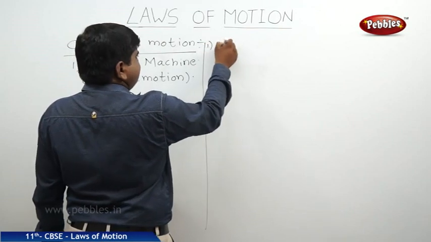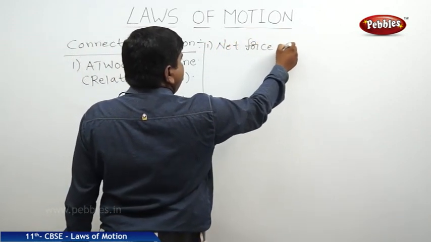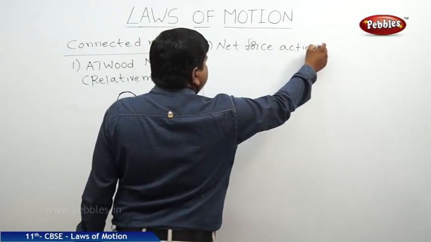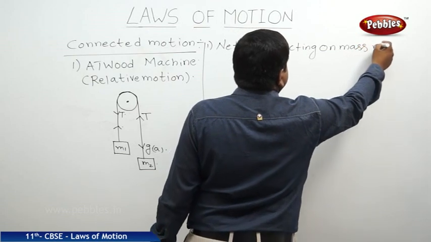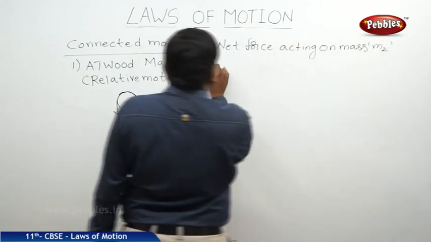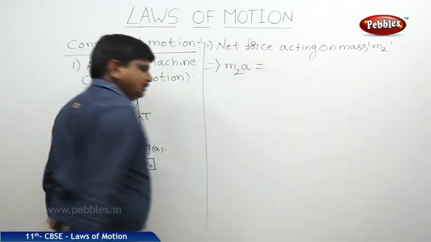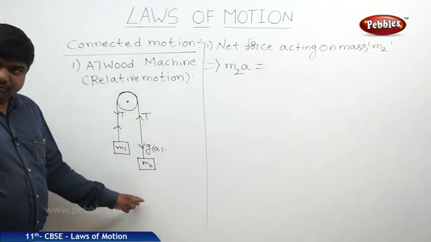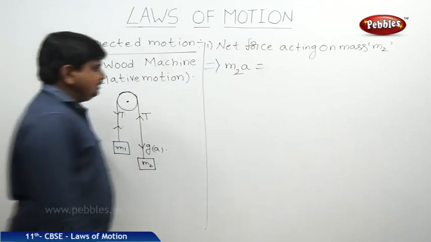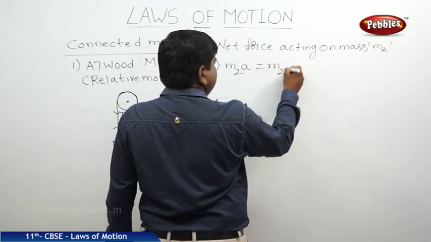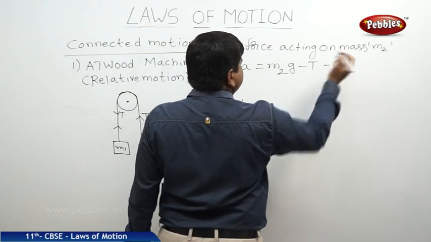The first situation: net force acting on mass M2 is equal to M2A. The body is coming down, so its weight is M2G and the tensional force is going up. Therefore M2A is equal to M2G minus the tensional force T. Let us say this is equation 1.